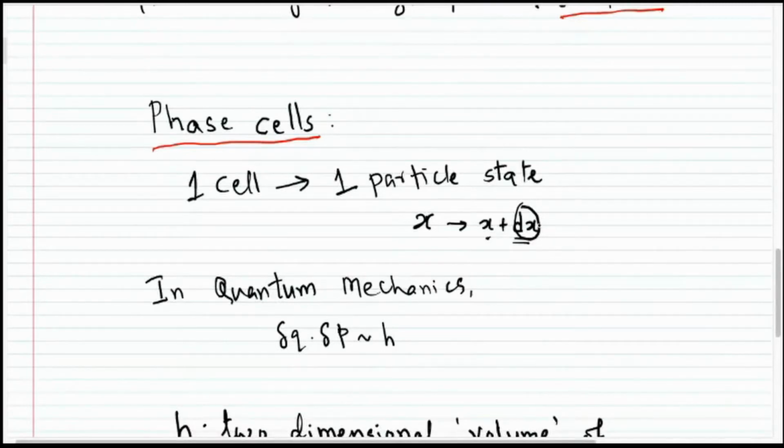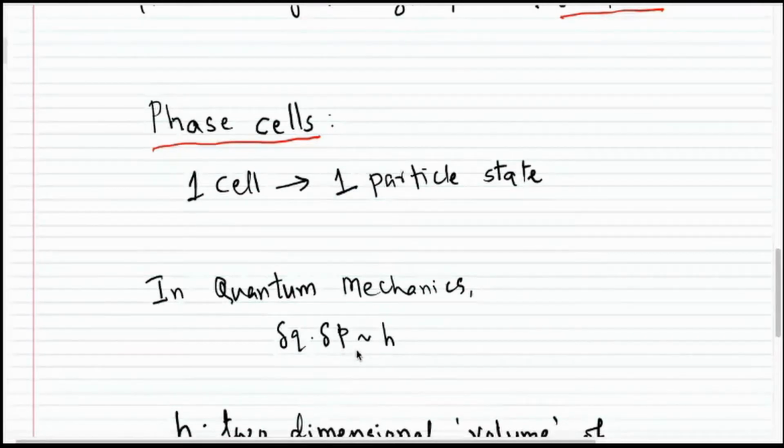In quantum mechanics, we know that there is an uncertainty principle, and that principle says that if we locate a particle with its position having uncertainty delta q, simultaneously we can talk about its momentum with an uncertainty of delta p in such a way that delta q into delta p is approximately equal to h.